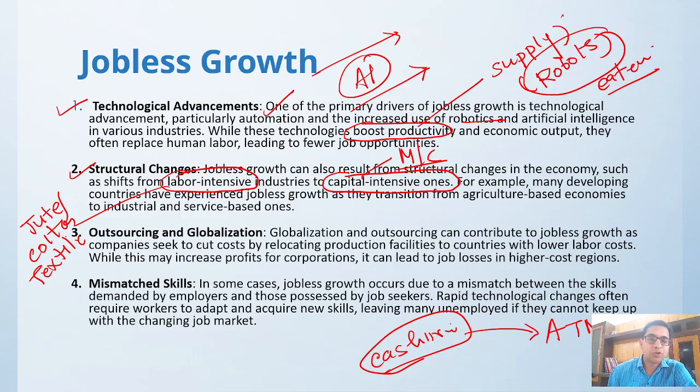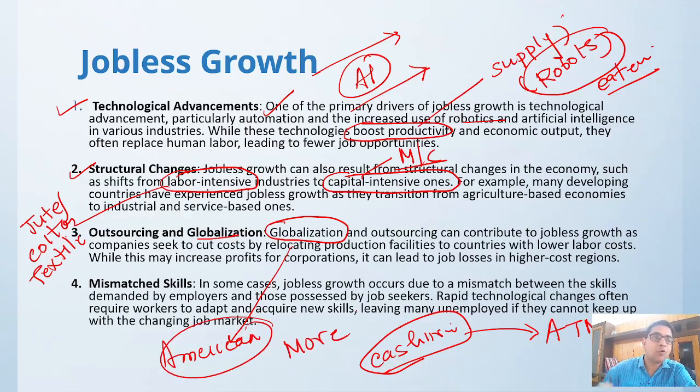Third one is outsourcing and globalization. Because of globalization, why is America hiring more Indians than their own Americans? Because the Indian resource they can get at a much lesser salary than giving the different salary to an American counterpart, right?